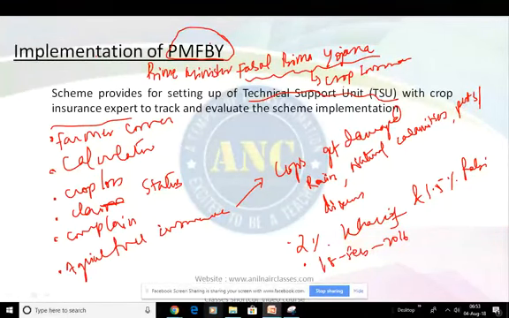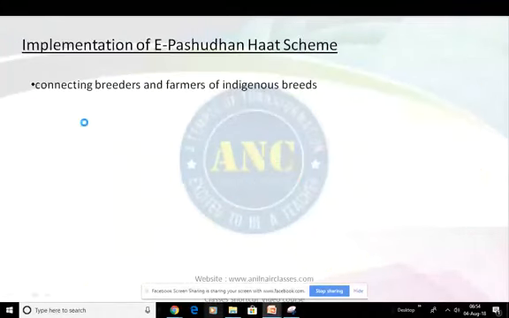Then on the home page, they need to click on Farmers Corner, apply for crop insurance by yourself, and then finally follow the further instructions and get the application registered, right? So that is all about the implementation of this particular Yojana.